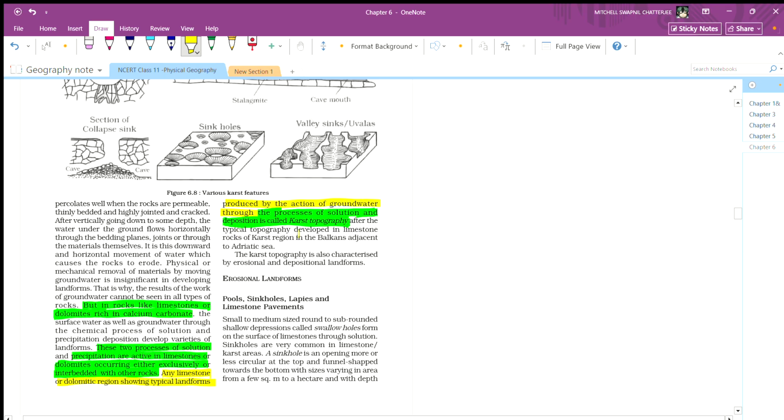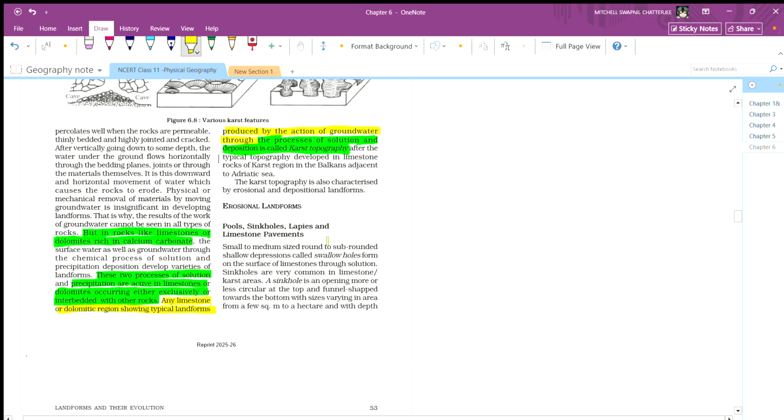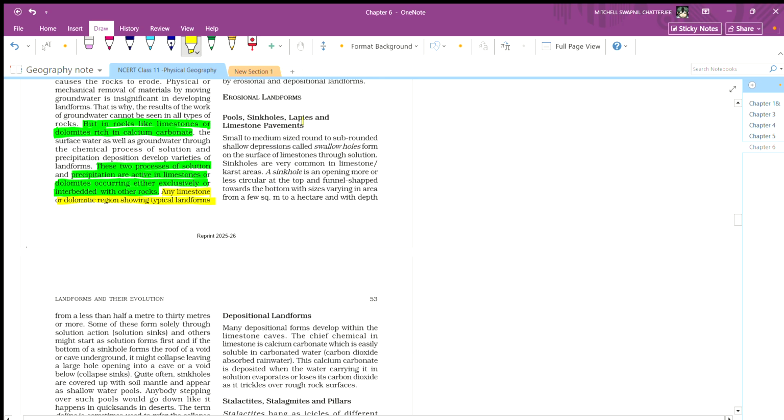The name comes from a typical topography developed in the limestone of the karst region in the Balkans adjacent to the Adriatic Sea. Karst topography is characterized by erosional and depositional landforms, such as pools, sinks, lapies, and limestone pavement. Small to medium size, round to sub-round, shallow depressions or shallow holes form on the surface of limestone through solution. Sinkholes are very common in limestone karst areas.